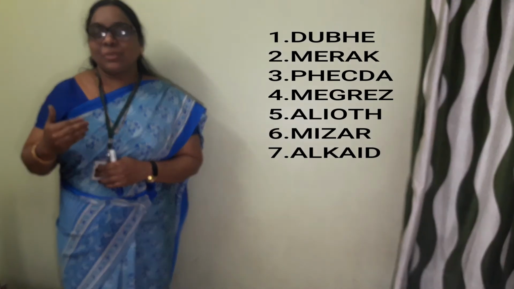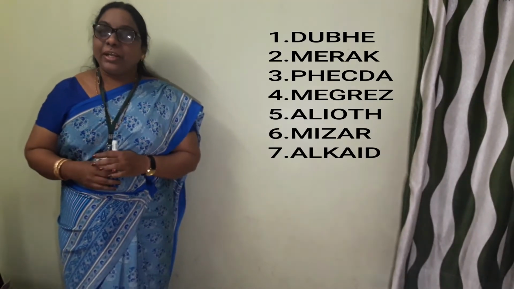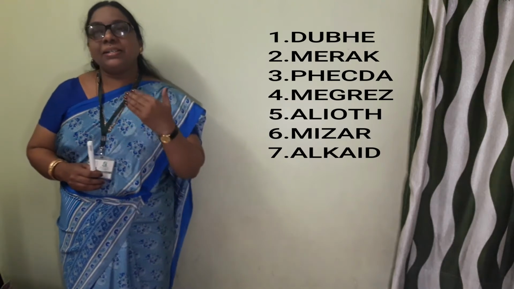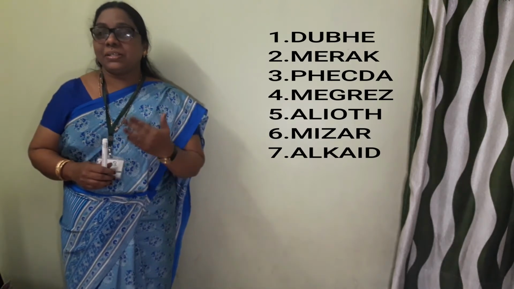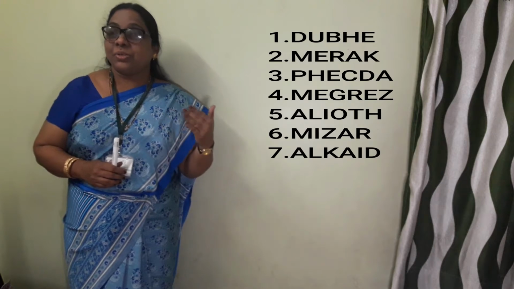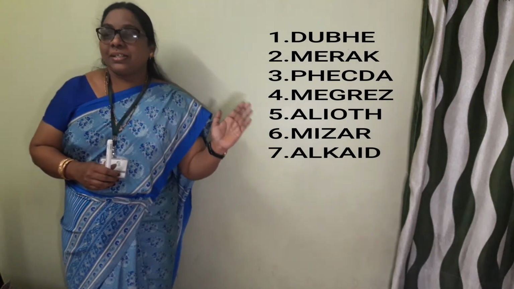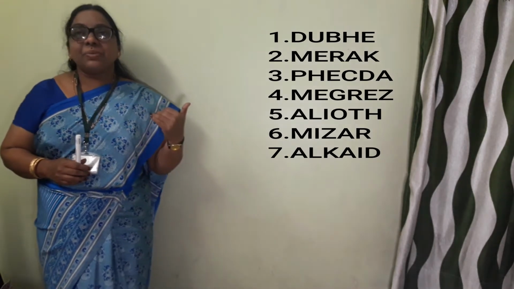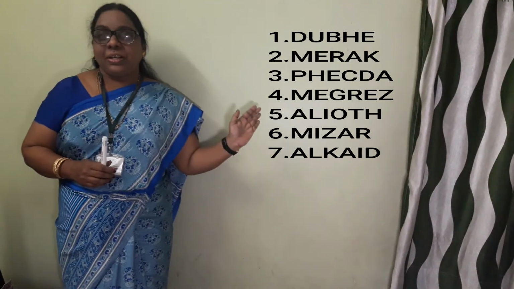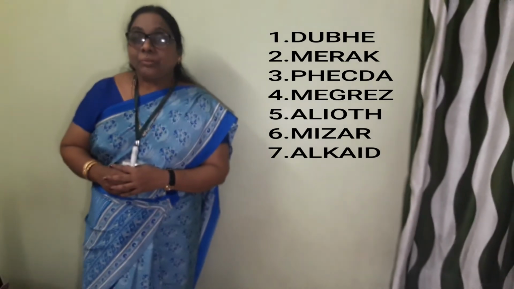That's the reason this is also called Saptarishi. It looks like a Big Dipper and it is like the Great Bear. It appears like a Great Bear and it is also called the Saptarishi, and the 7 names of these stars we have already learned.